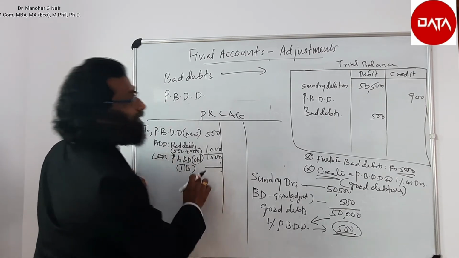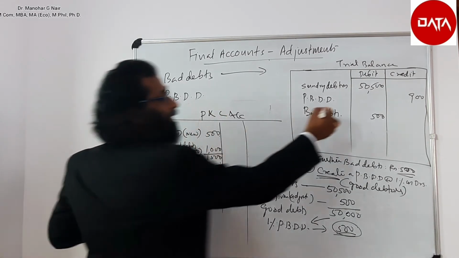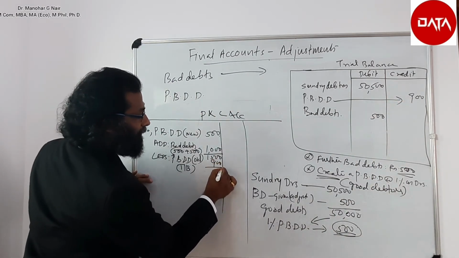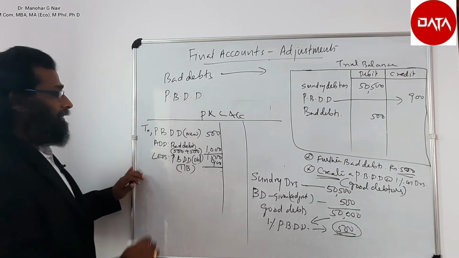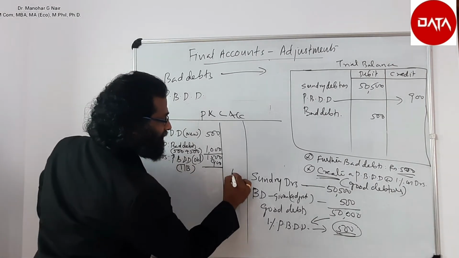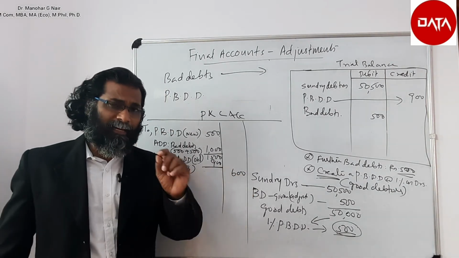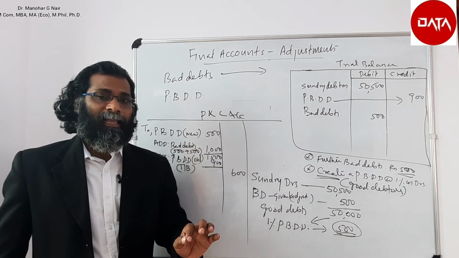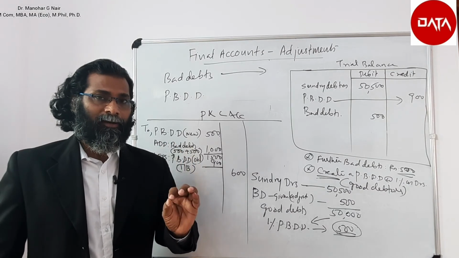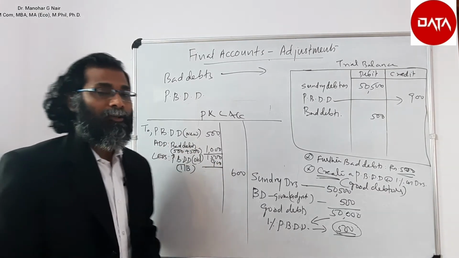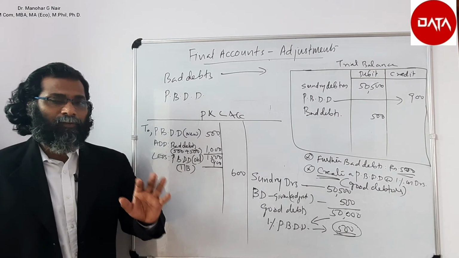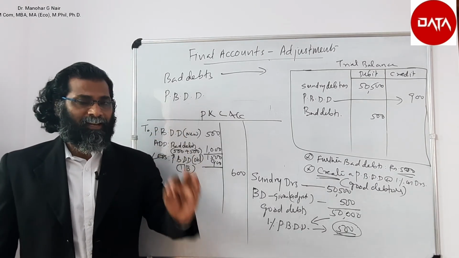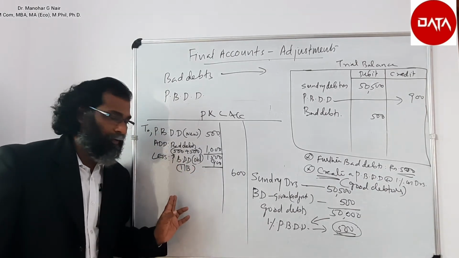Deduct the provision for bad debt given in the trial balance. That is 900. Therefore, the balance is equal to 600 rupees. And this is the adjustment for provision for bad and doubtful debt along with bad debt given in the adjustment. So it is nothing but start with new provision, add bad debts, less old provision in the debit side of the profit and loss account.